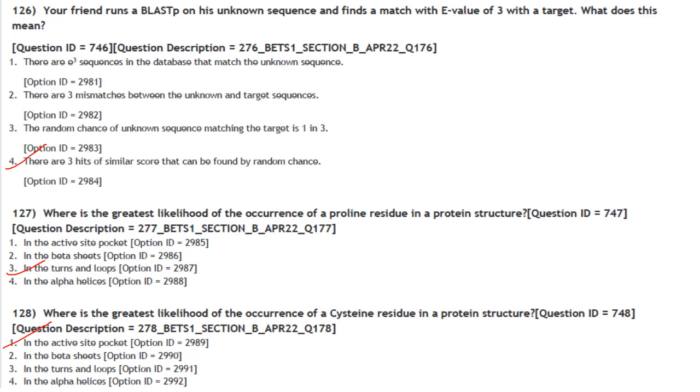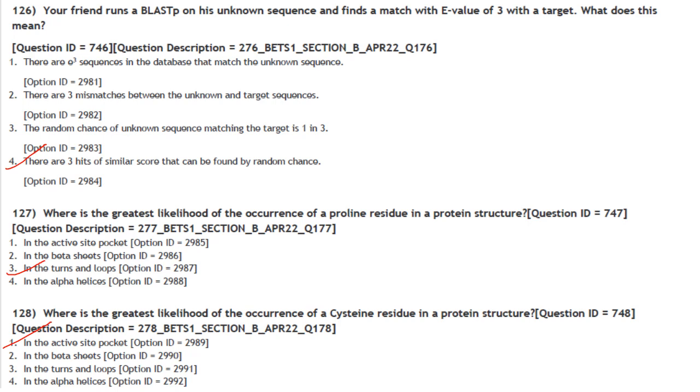Then next one. Where is the greatest likelihood of the occurrence of a proline residue in a protein structure? So it is in the turns and the loops. Then next one. Where is the greatest likelihood of the occurrence of cysteine residues in a protein structure? In the active site pocket.